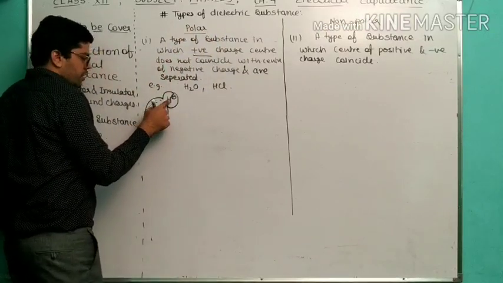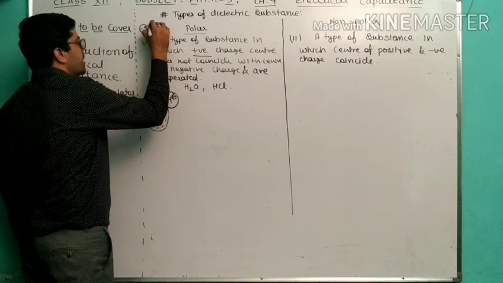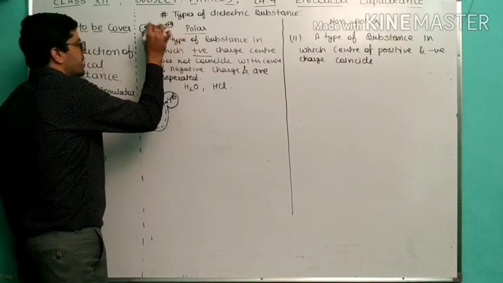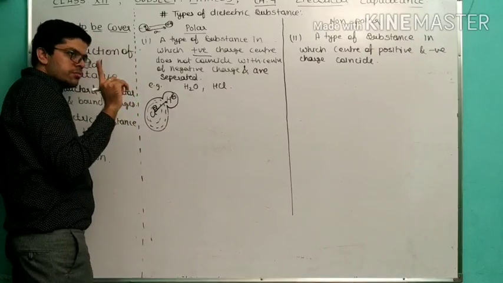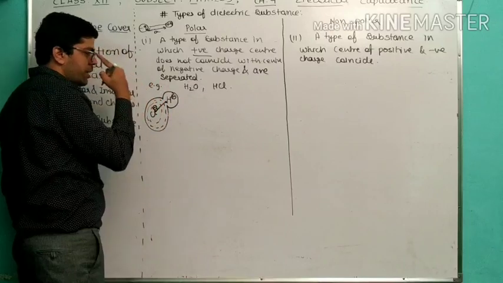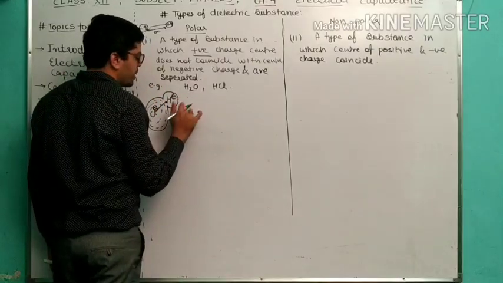If the negative charge and positive charge are at some particular distance, it is called an electric dipole moment. Chapter number 1 we already studied that. So now we are talking about the characteristics.